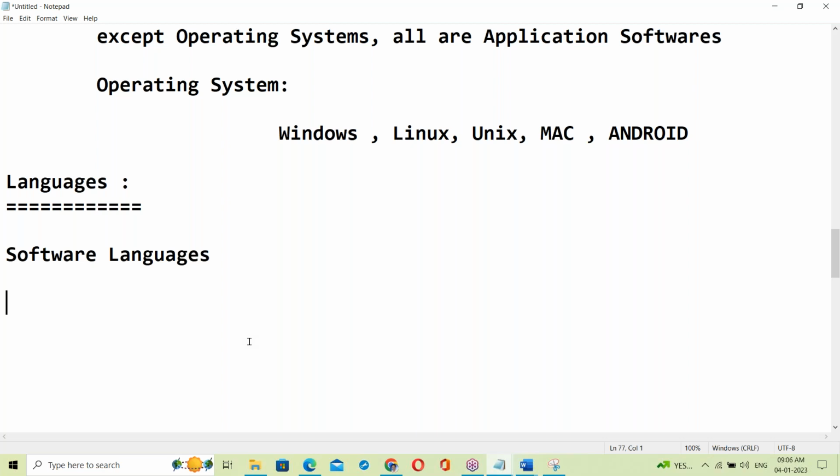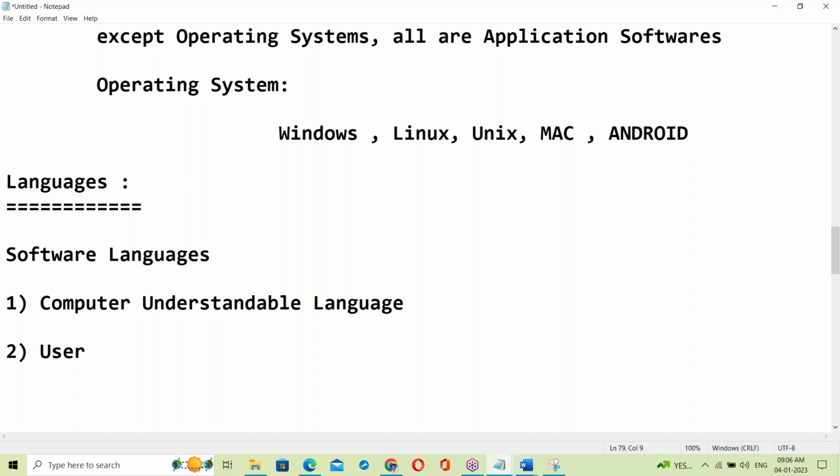So there is computer understandable language and user understandable language, right?